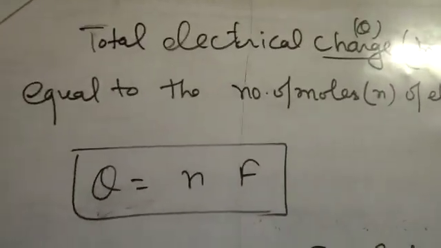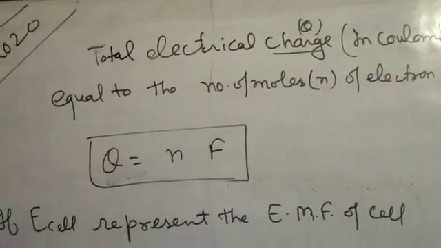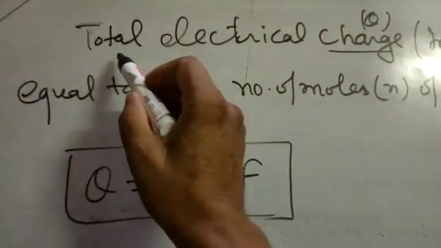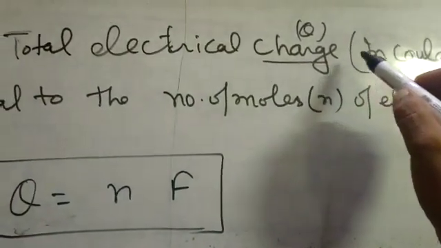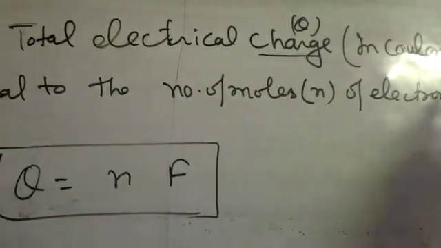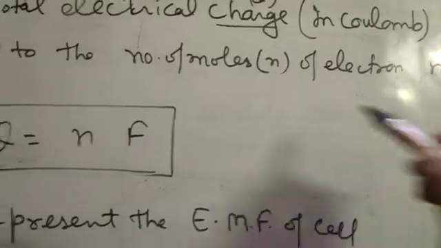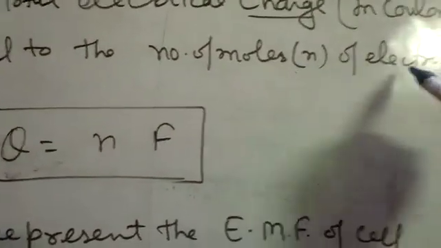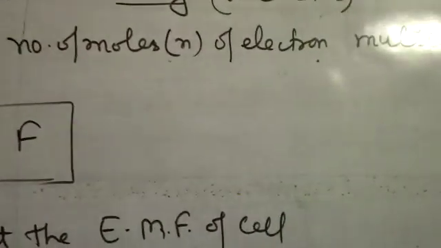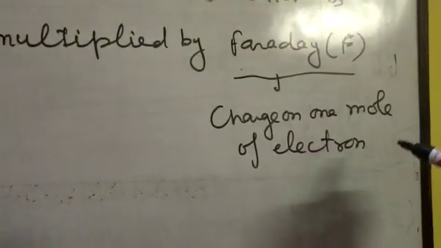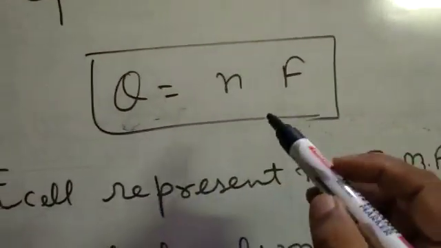After the free energy change, you will look at the total electrical charge, that is Q in coulomb, in any redox reaction. It is equal to the number of moles of electrons multiplied by Faraday, that is the charge on 1 mole of electrons. The formula becomes Q is equal to nF.